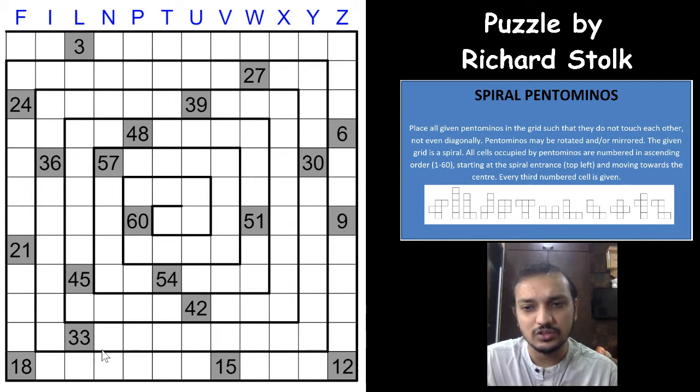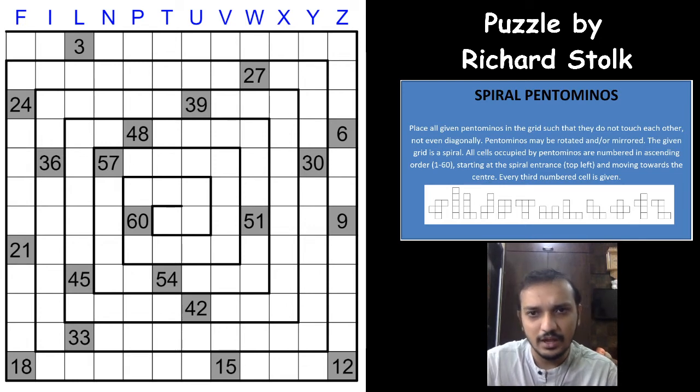Now coming on to this puzzle. As the name suggests, it's a spiral pentominoes puzzle and the grid itself is a spiral. As you can see, using the thick border lines, the grid is a spiral one, and you have to place all the pentominoes. There are 12 pentominoes, as you can see below the rules, the shapes are given here, and every shape is represented by a letter. I have written the letters here as well, the 12 pentominoes starting from F till Z.